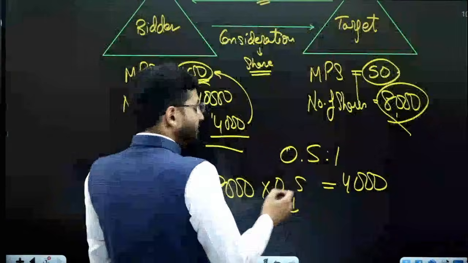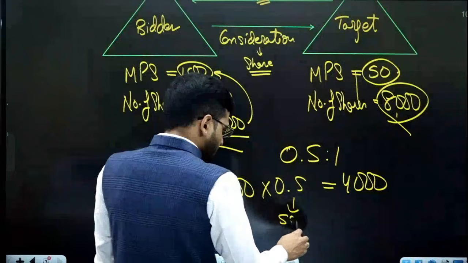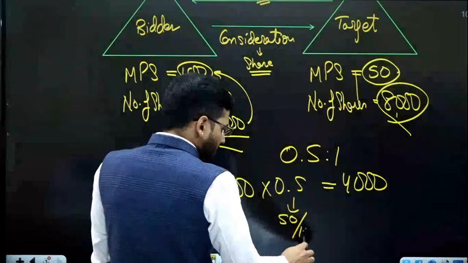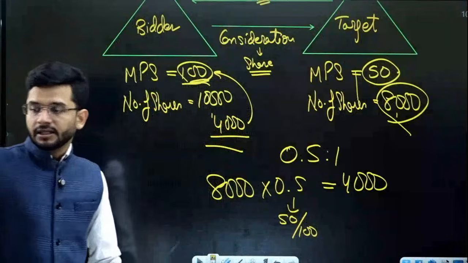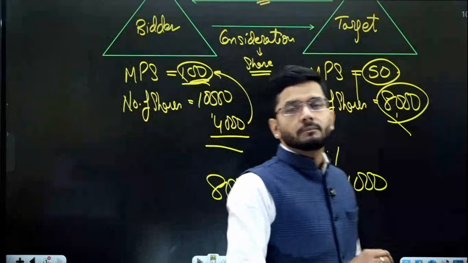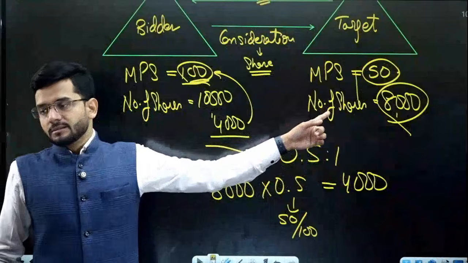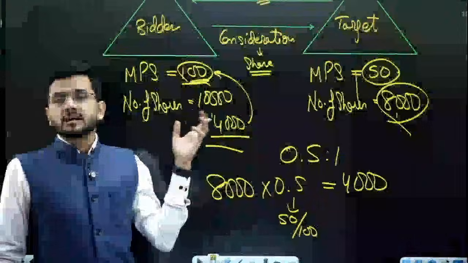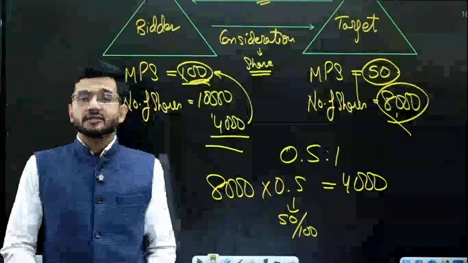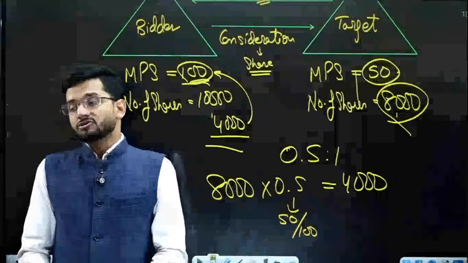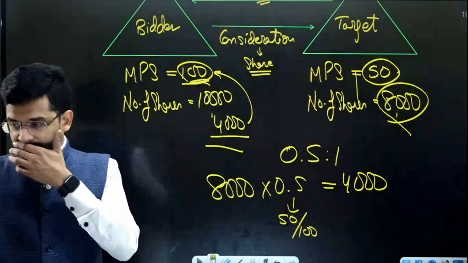Now, where does this 0.5 come from? 0.5 is derived by dividing the market price per share of the target company by the market price per share of the bidder company. What is the market price per share of target company? It is 50 rupees. What is the market price per share of the bidder company? It is 100 rupees. So 50 divided by 100 is equal to 0.5. So 0.5 is the swap ratio or the exchange ratio.